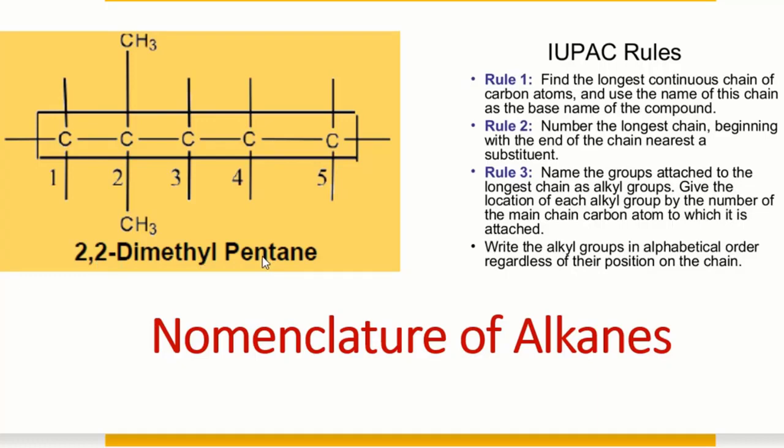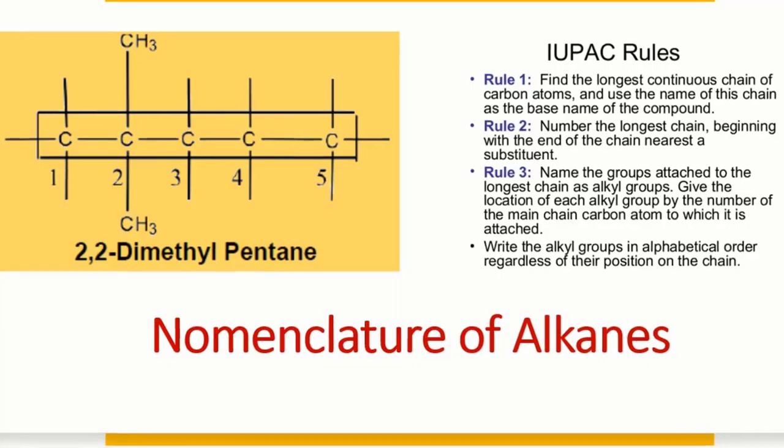So when there are 2 branches, one of them is a methyl and one of them is an ethyl, we will write those names in alphabetical order. So ethyl will be preferred over the methyl. So this is one of the examples.